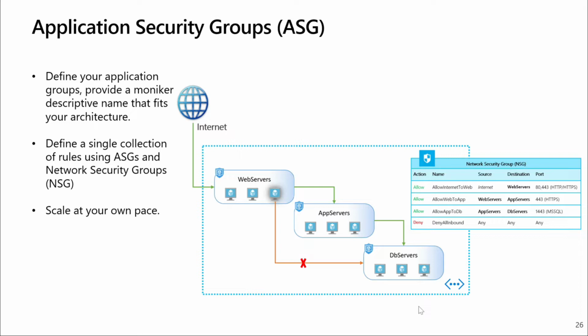The way this works is we apply an application security group, again, to the network security group. It's more like a tag, think of it that way. And that's how this really functions. So when we go to the demo, you'll see it more clearly. But let's go to the demo and take a look at this.